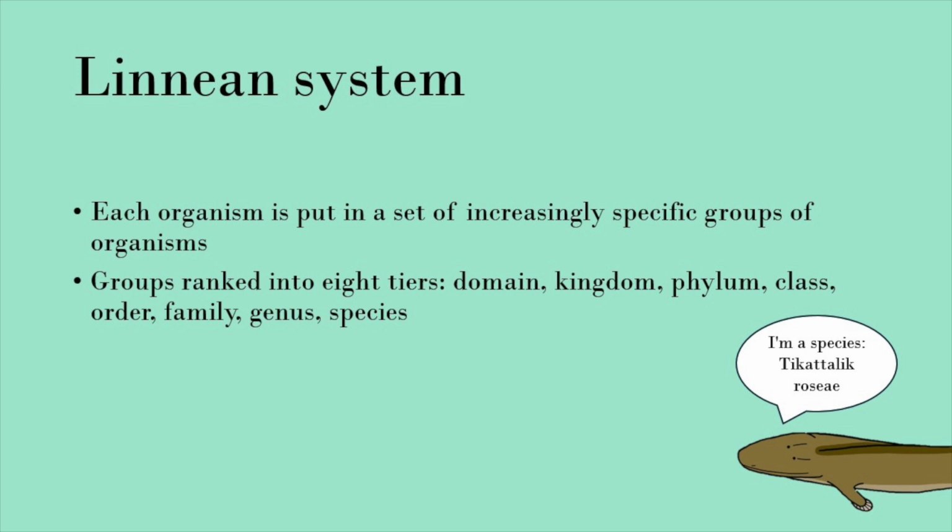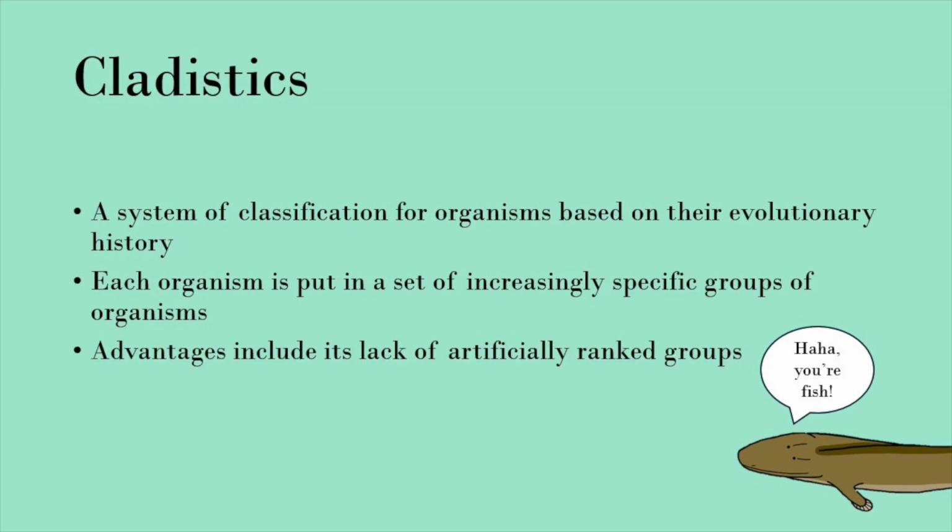Cladistics does this too. However, the Linnean system artificially ranks these groups into 8 tiers, which are from largest to smallest: domain, kingdom, phylum, class, order, family, genus, and species. Cladistics does not do this, although it does use genus and species, and not artificially ranking groups is one of its advantages over the Linnean system, as this can be misleading.